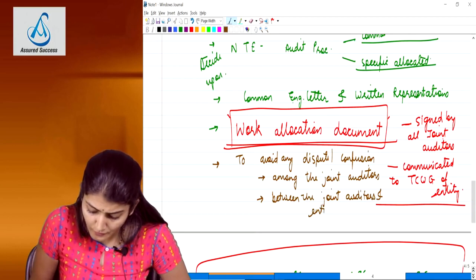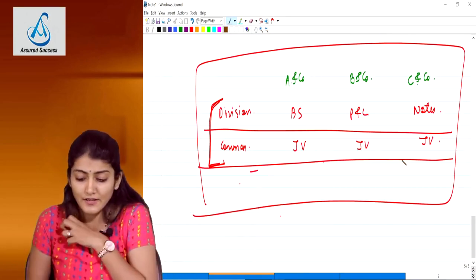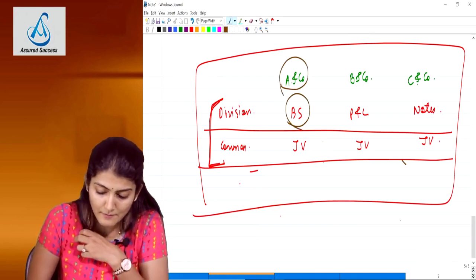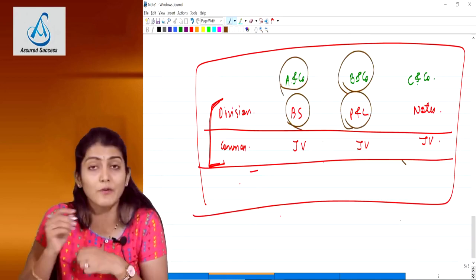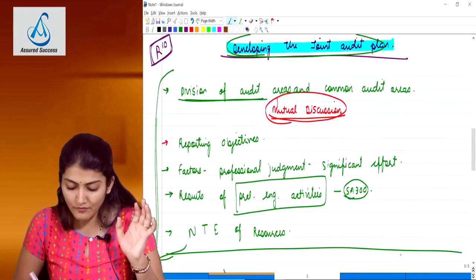The auditor says, oh, we thought B and company is doing the balance sheet. But is B and company doing the balance sheet under our example? No, A and company is doing the balance sheet, B and company is doing the profit and loss account. So that is why we also communicated to the TCWG of the entity.